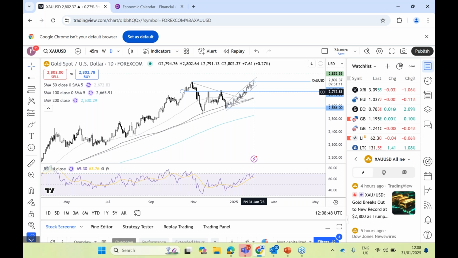I think there is potential for gold here to continue rising whilst we've got the RSI out of overbought territory. On the upside, 2,850 is going to be the next logical level to be watching. Immediate support, 2,790. That's the all-time high that we saw back in October.